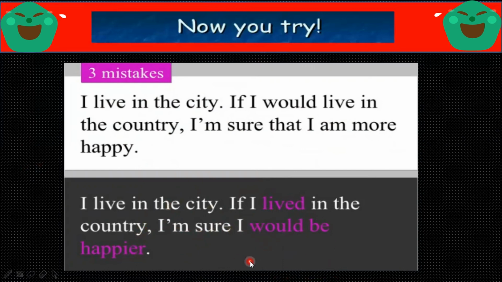This is the second conditional. When you will use simple past tense, then automatically you will use "would be happier". This is second conditional and we read in class 10th. Recall your memory.